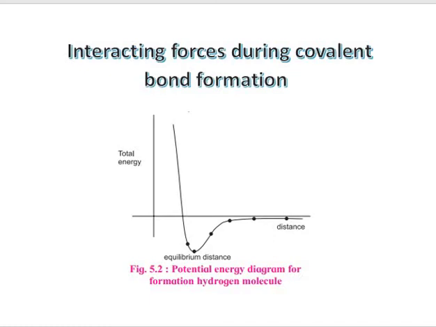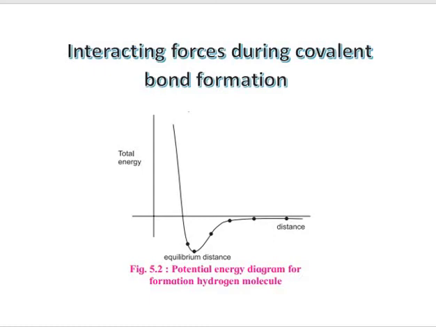But if the repulsive forces are higher or stronger, then the bond will not form. And as soon as the attractive forces are stronger, what will happen? The bond will form, the orbitals will overlap, and the energy of the system is lowered. Let's see the graph which is right there on the screen. The lowering of energy during the bond formation is depicted in the potential energy diagram.